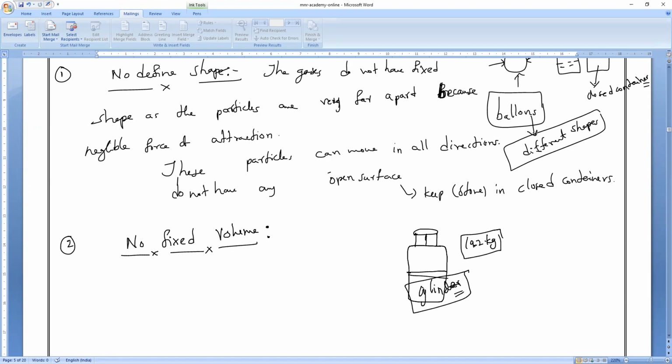So the same gas, I can also keep it in a big tank, and it will be filled fully. If I keep it in an even bigger tank, it will also be occupied. The amount of gas is the same, but what is not the same? The volume is not the same. Is it right or wrong, guys? So that is what you have to remember.